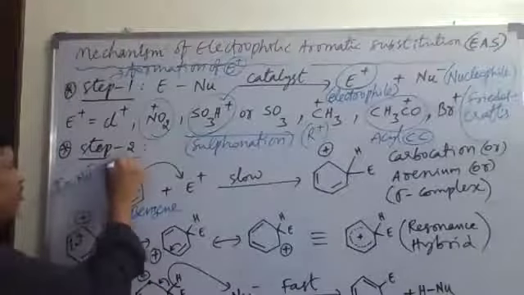So after this arenium ion formation, what we have to understand is that the carbocation formed here is unstable. Okay, and also remember here, conjugation, resonance will also occur, the shifting of electrons will also occur when a pi bond and positive charge are at alternate positions. Here this carbon has positive charge, and here the pi bond and positive charge both are at alternate positions. Again resonance occurs. Resonance means what here? The shifting of electrons, delocalization of electrons. So again here resonance is possible.